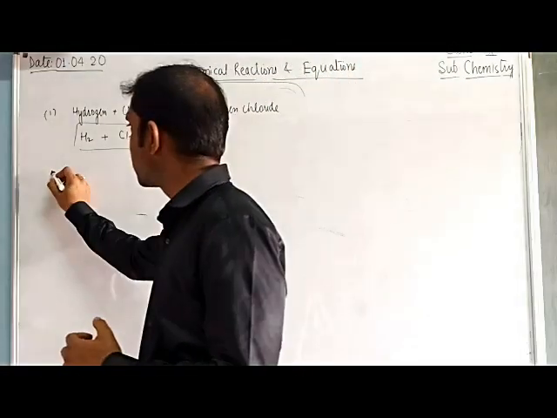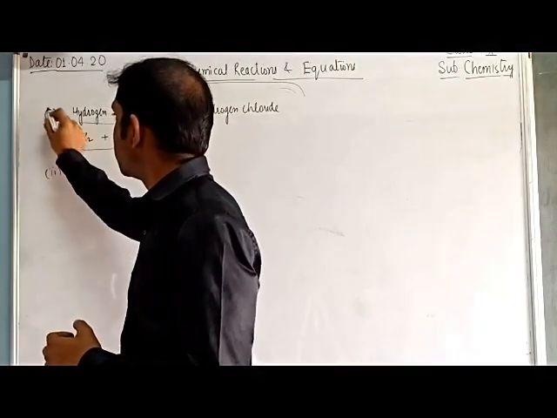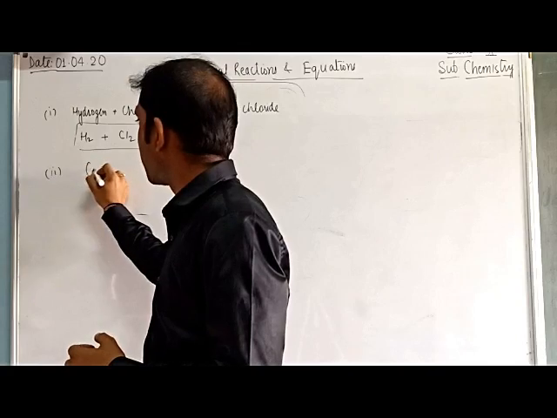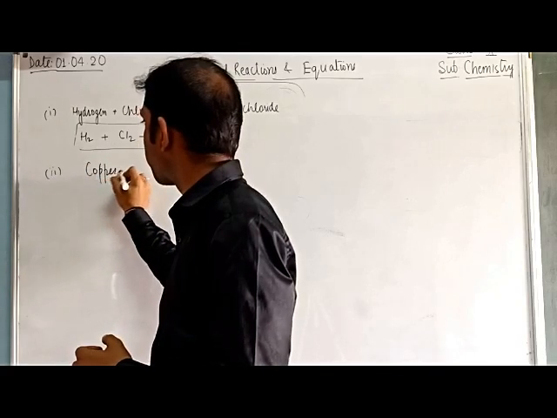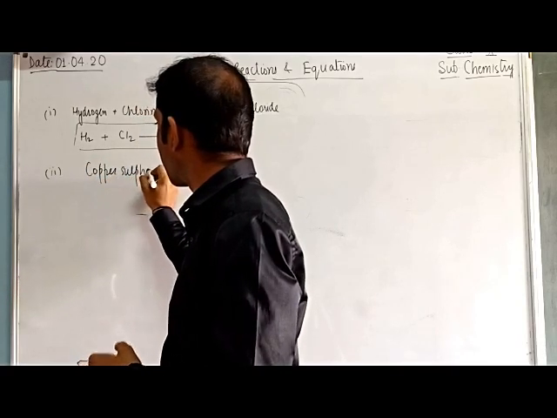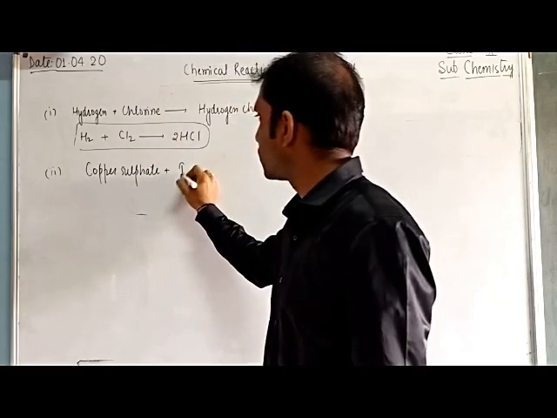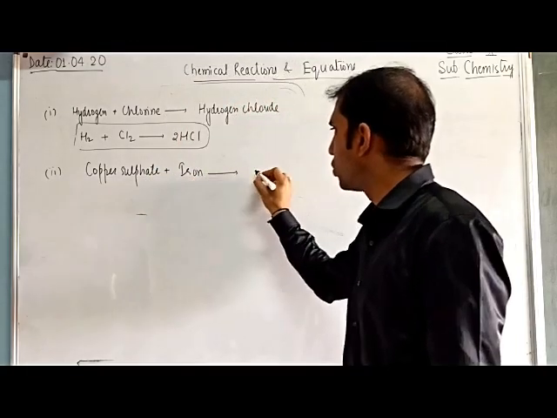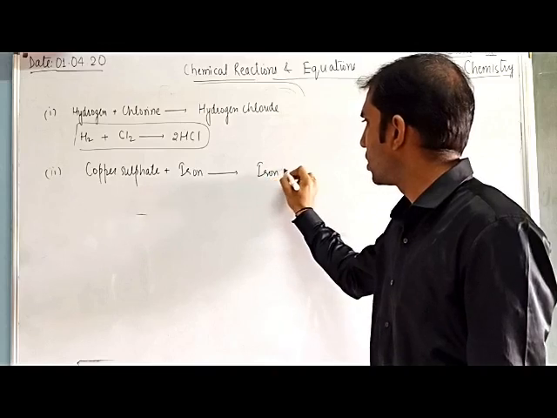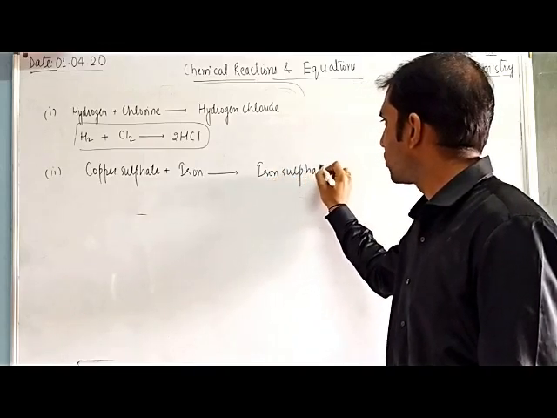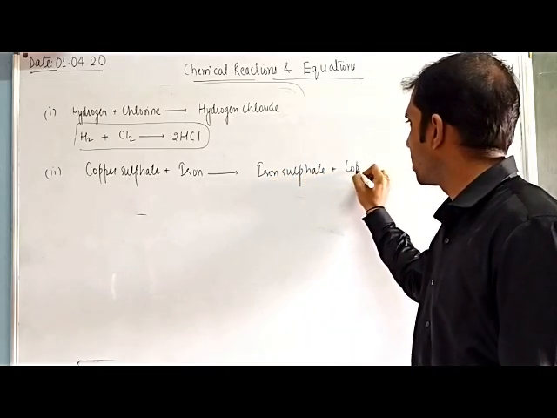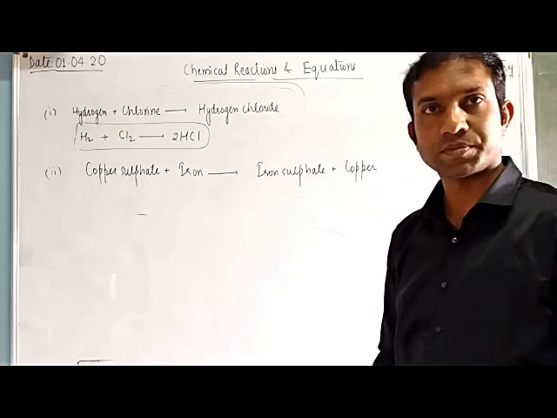We take another example. Copper sulfate reacts with iron to form iron sulfate and copper.